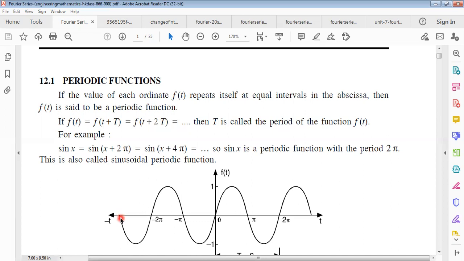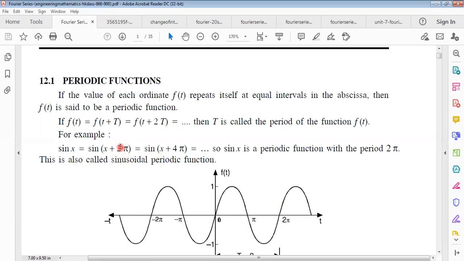Starting from here at 0, this will be the 2 pi. This length is the wavelength. Passing this whole wavelength takes a 2 pi angle. That means to complete the whole cycle, sine must go through a 2 pi angle. This is why 2 pi equals 1 period.